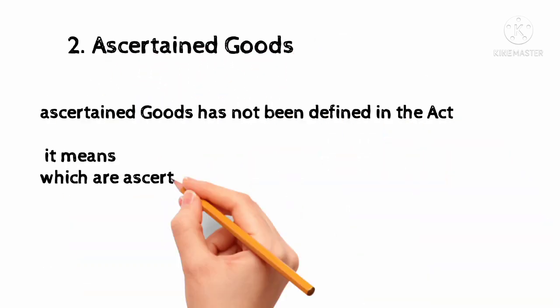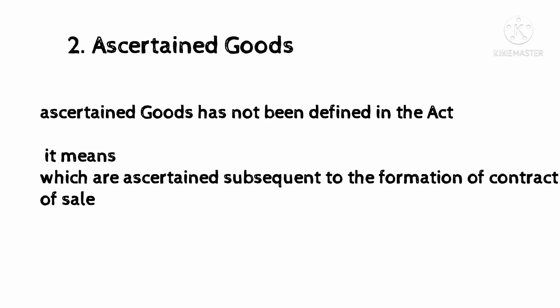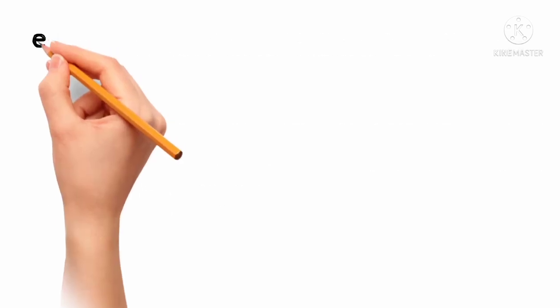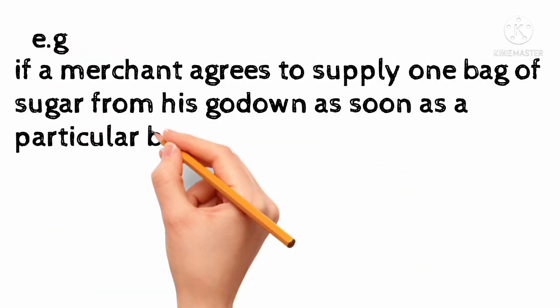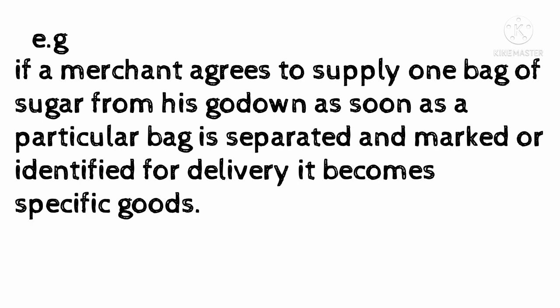Ascertained goods have not been defined in the Act. These goods are ascertained subsequent to the formation of the contract of sale. Specific goods are contrasted with ascertained goods. Specific goods are identified at the time of sale. Ascertained goods are identified after the contract of sale is made. For example, if a merchant agrees to supply one bag of sugar from his godown, as soon as a particular bag is separated and marked or identified for delivery, it becomes ascertained goods.